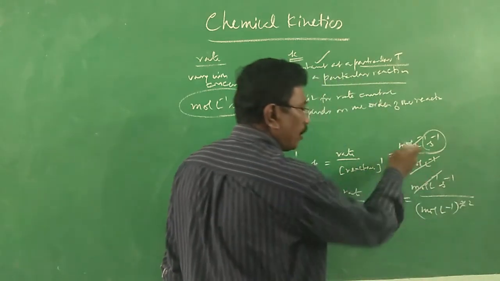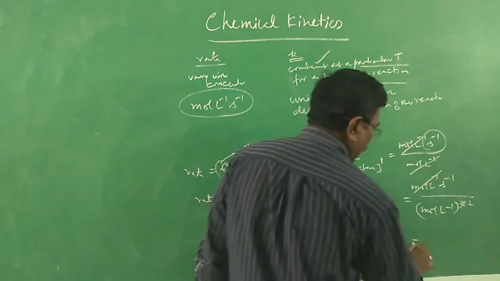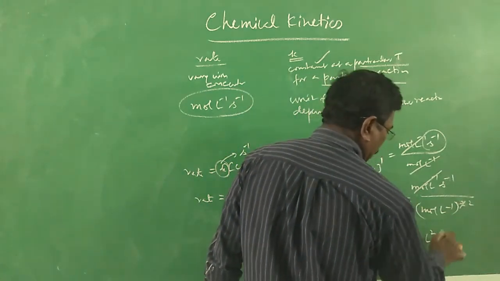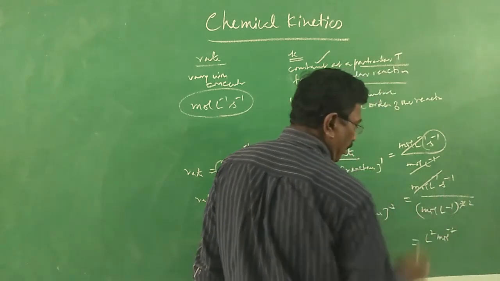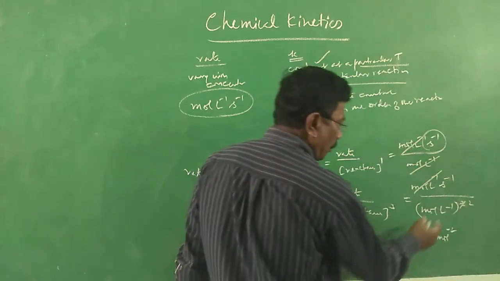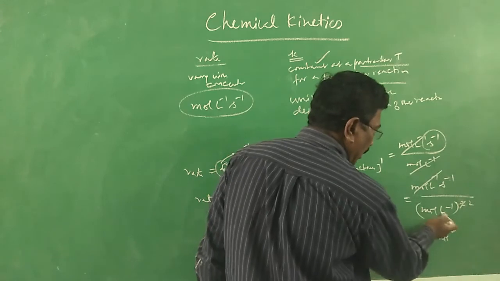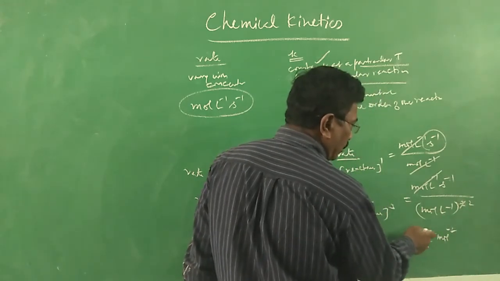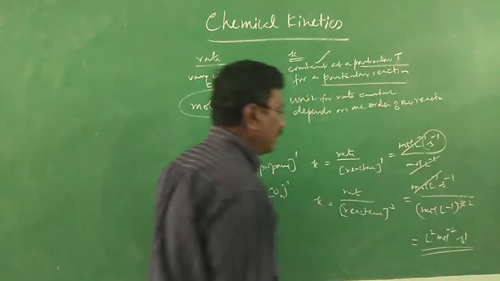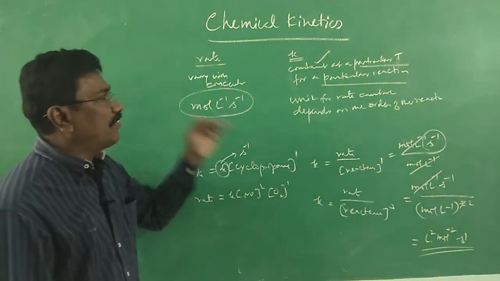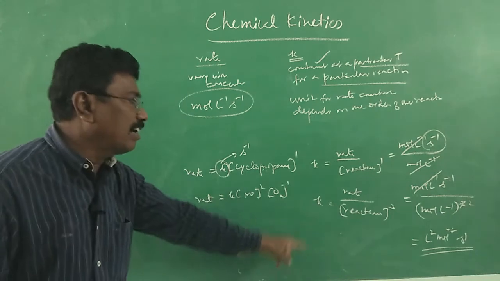When it is taken over to the numerator, liter square, mole to the power minus 2. Here it is mole square per liter square. When it goes over to the numerator, mole to the power minus 2, liter to the power 2. So liter square per mole square per second, since per second is present already. This is the unit for rate constant for a third order reaction. Likewise, for different order reactions, we have to calculate like this.